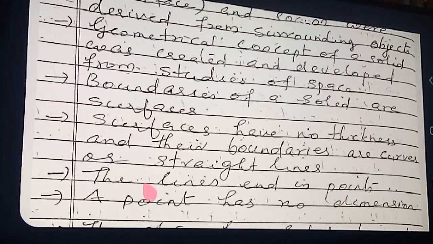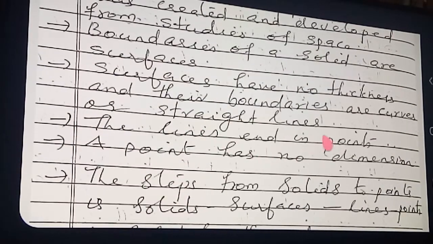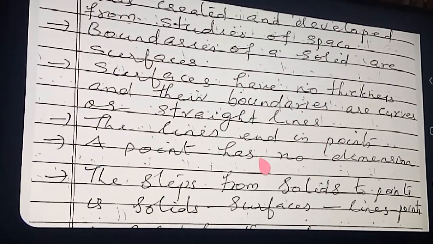So the next point we are going to connect is that lines end in points. Lines ending in points, we call line segments. When a line ends in 2 points, we call it a line segment. So take an edge, one edge of your textbook itself.